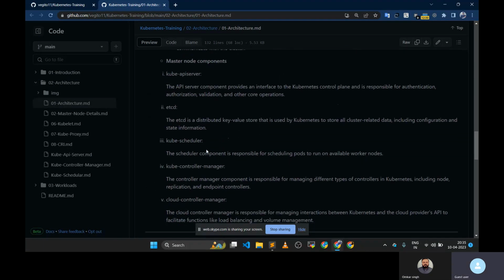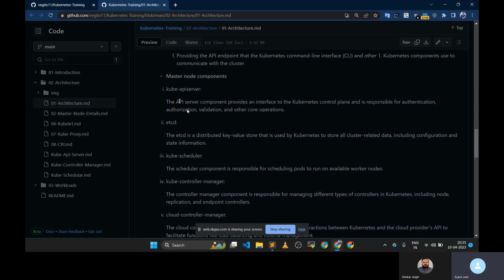Let me iterate this again. Kube API server is an endpoint. It is the entry point for any request to our Kubernetes cluster; any request has to go through the API server only. Authorization, validation, all those things will be handled by the kube API server.